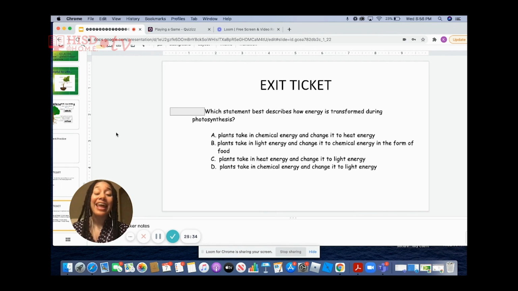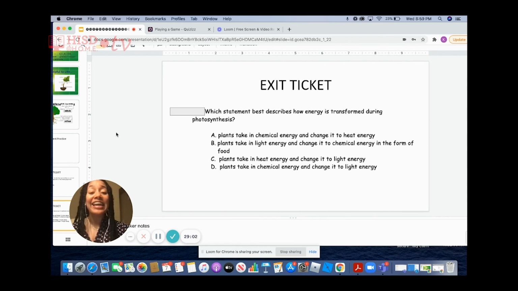The plants take in light energy from the sun and change it into chemical energy, their sugar, also known as glucose, for their food. So, as a review, what you want to remember is that plants produce for us oxygen, and they produce for themselves glucose.